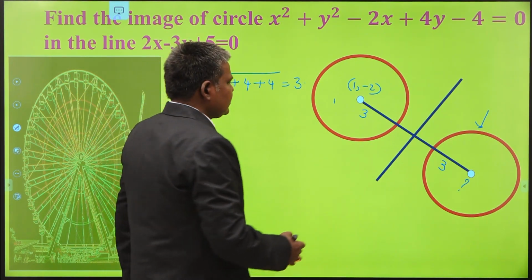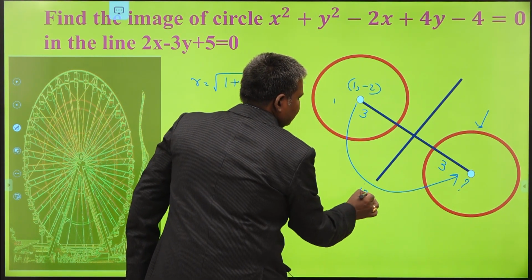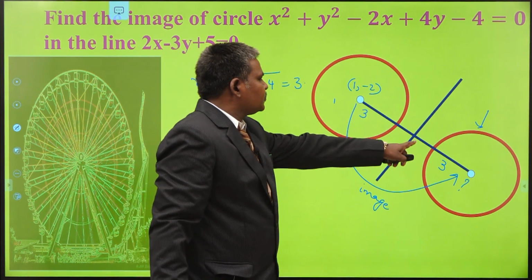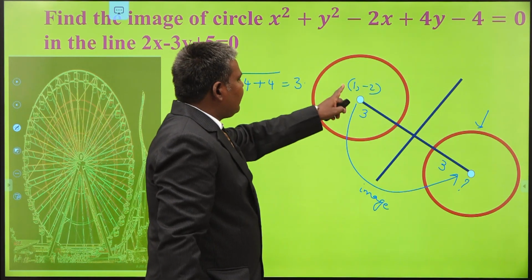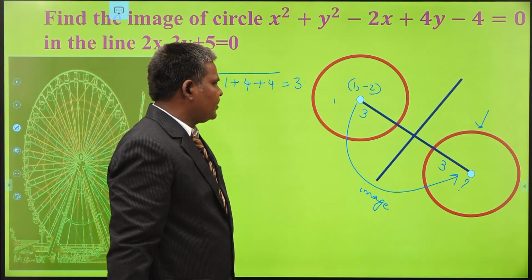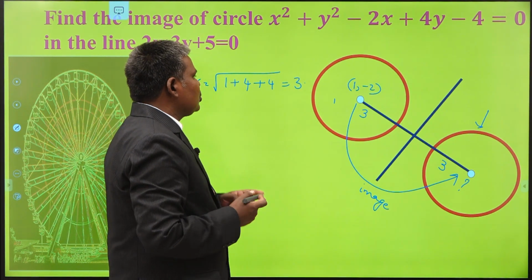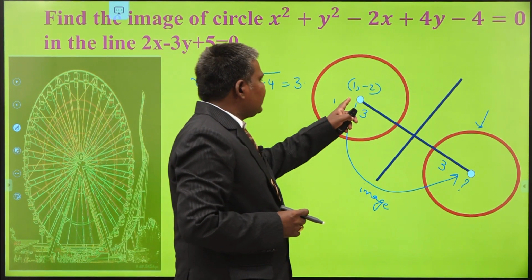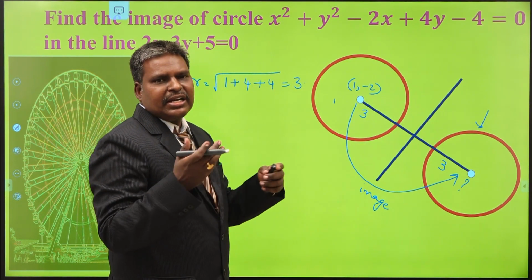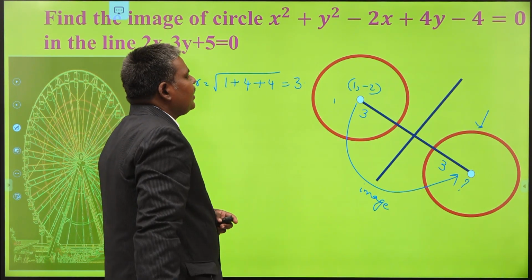Observe, my dear students, this is nothing but the image of this point with respect to this line. The image of the center of the circle with respect to this line is this one. Am I correct or not? From the figure itself, we obtain the image of the circle with respect to the line. So your job becomes finding the image of the center of the circle with respect to the line. Immediately we obtain the center of the required circle. Once you know the center and radius, you can easily write the equation of the circle.